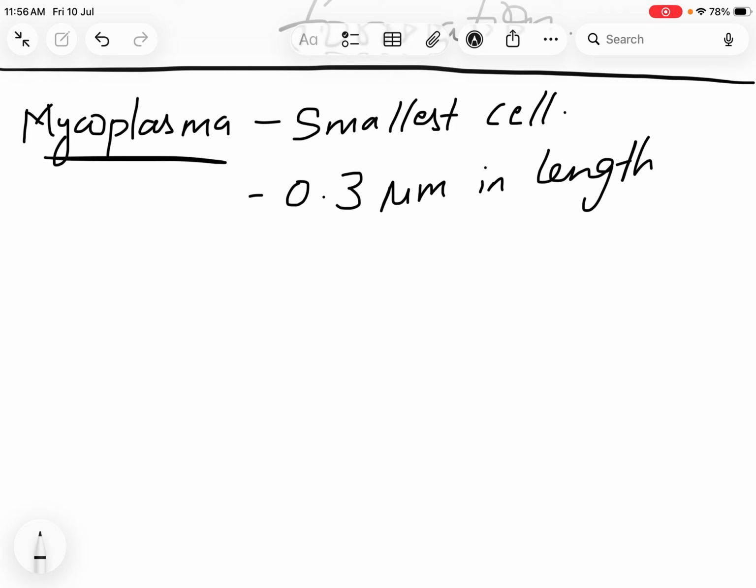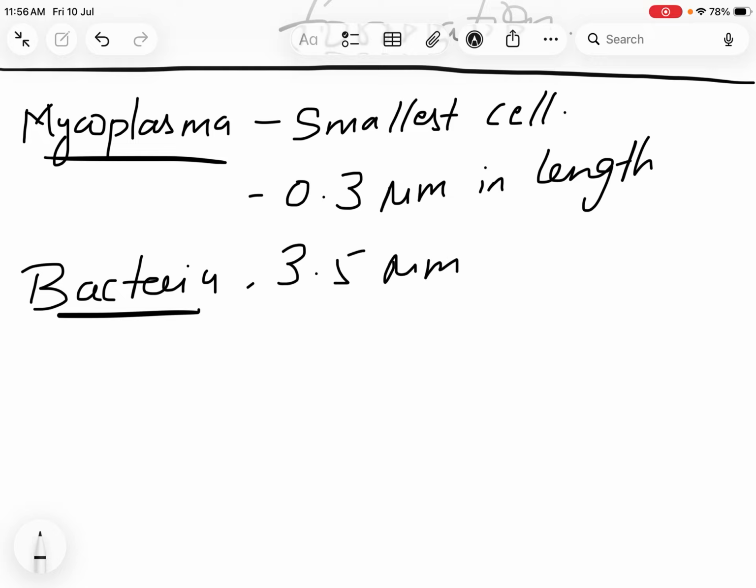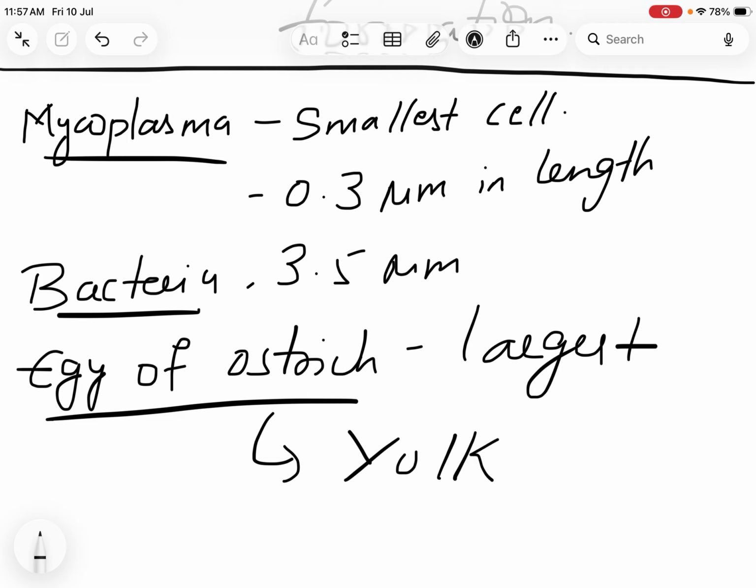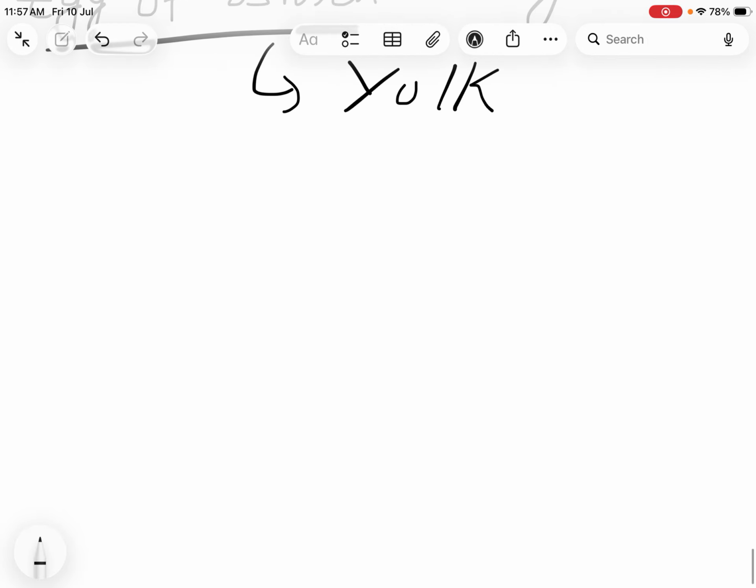Next comes bacteria, 3 to 5 micrometer. Next is the egg of the ostrich. The ostrich unfertilized egg is the largest. In the egg, the yolk is the cell, with the surrounding white part giving nourishment and the shell giving protection. So the yolk part will be the largest. So that is your largest, and the smallest is mycoplasma.